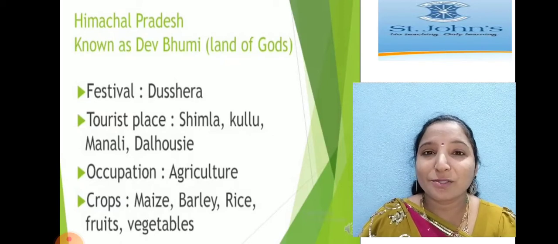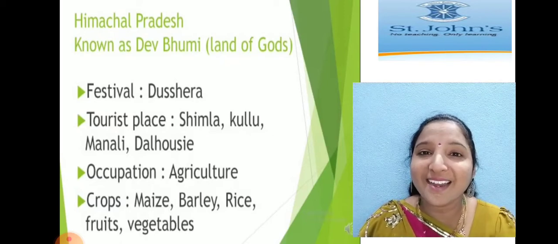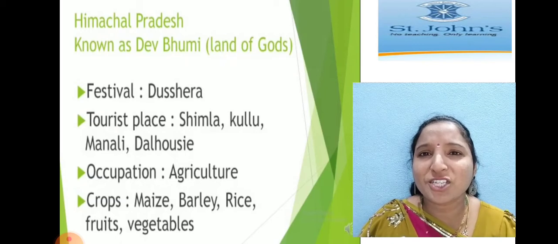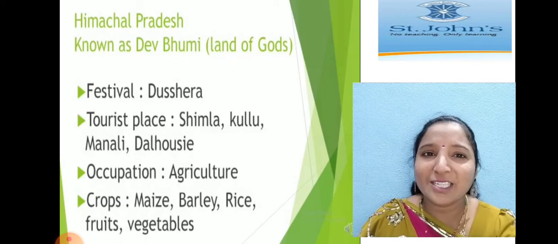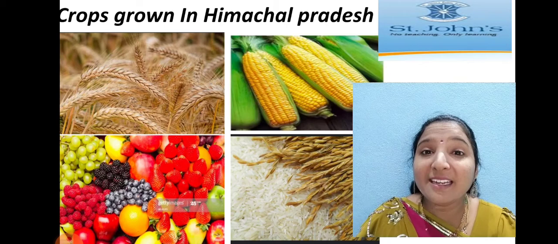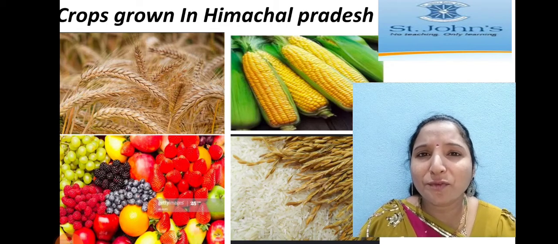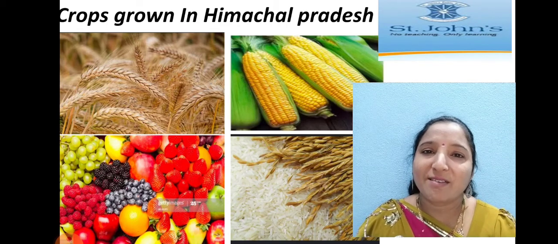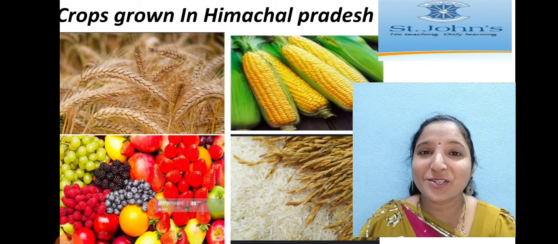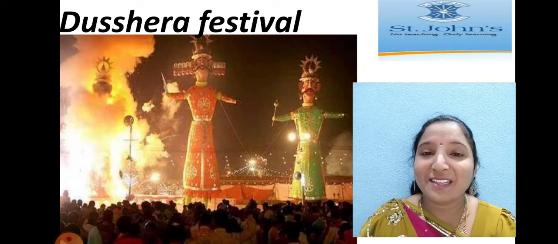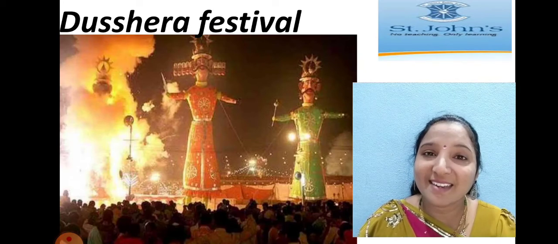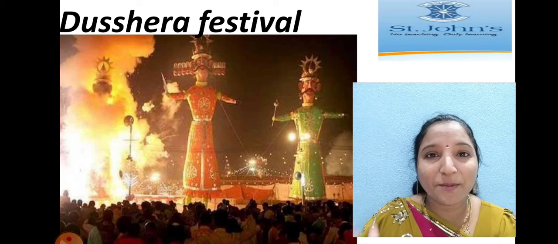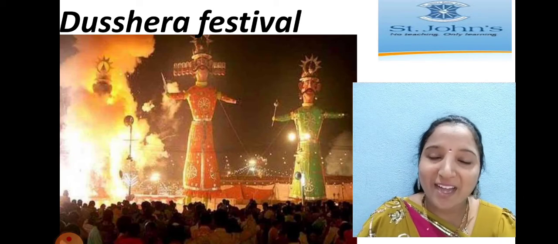And festivals. Do you know which festivals they are celebrating? Dasara and Diwali. And tourist places are Shimla, Kulu, Manali and Darjeeling. Occupation is mainly agriculture. So that is the reason they are growing more crops here. So what are the crops? Like barley, corn, fruits, different types of fruits and rice also. Understand, children? These are the crops growing over there. And next one, Dasara festival. So what festivals are they celebrating? Dasara and Diwali. Himachal Pradesh people celebrate Dasara and Diwali festivals.